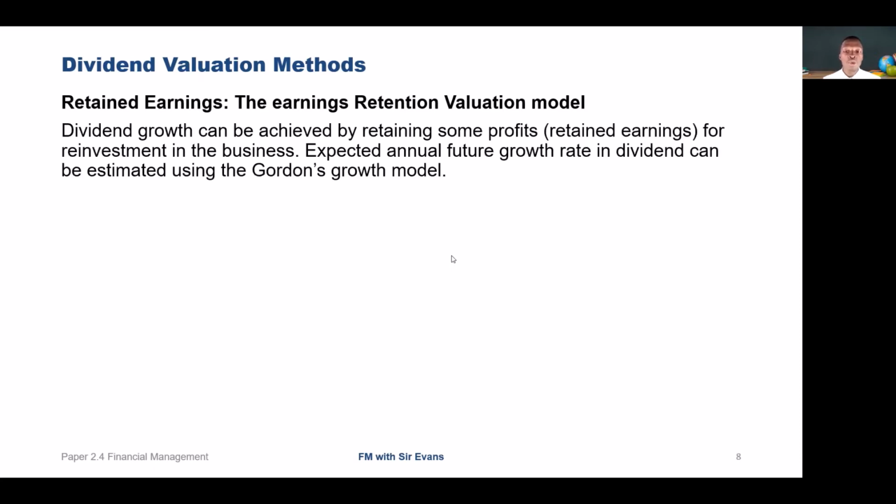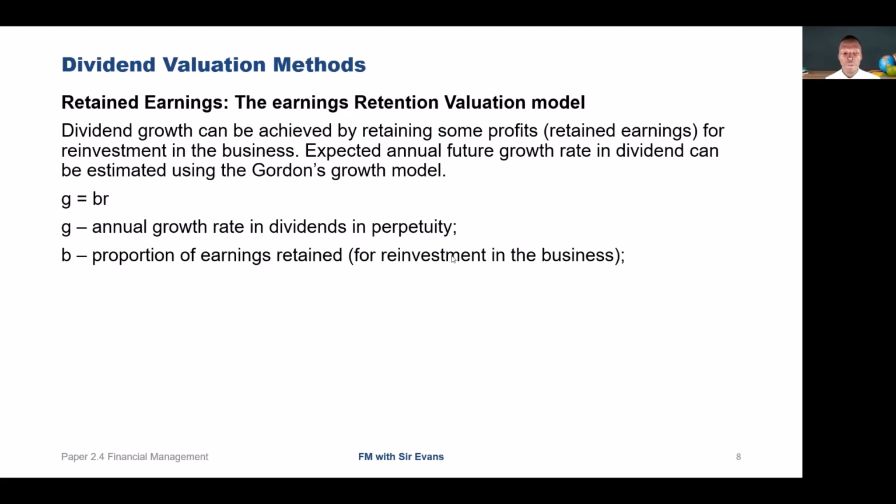With Gordon's growth model, g is equal to br, where g is the annual growth rate in dividends in perpetuity, b is the proportion of earnings retained for reinvestment in the business, and r is the rate of return that the company will make on its investment.